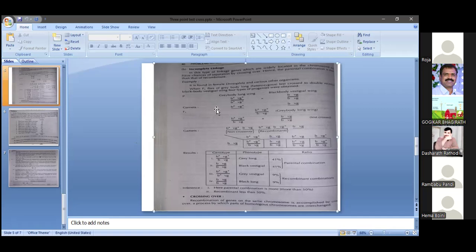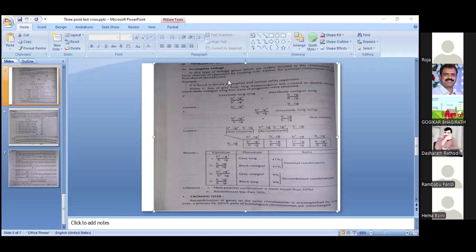We can easily calculate the recombinant percentage between the two genes. The percentage itself indicates the distance between the two genes, expressed in centimorgans or map units.